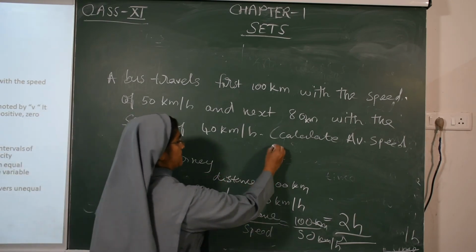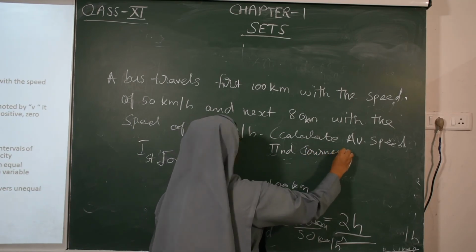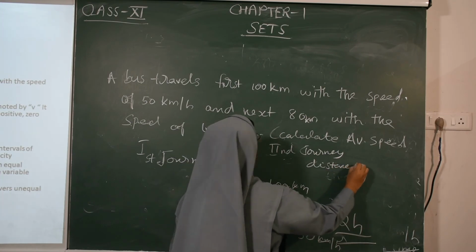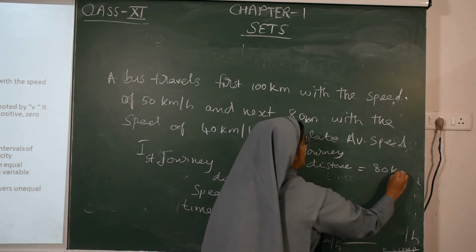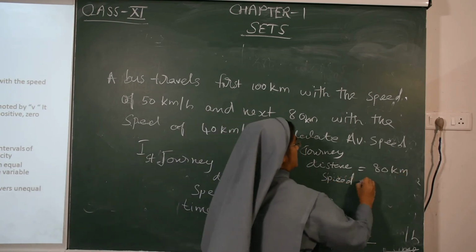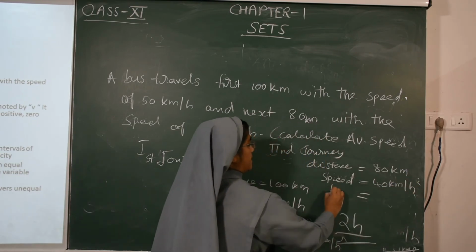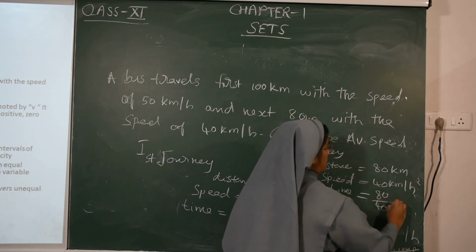Then the second journey. Second journey, distance how much? 80 kilometer. Speed, 40 kilometer per hour. So the time we have to find out means 80 by 40, 2 hours.